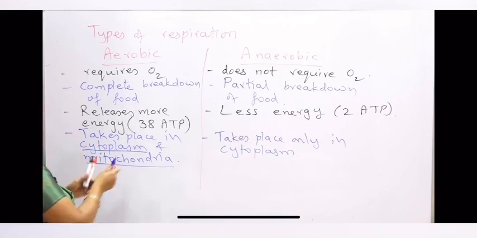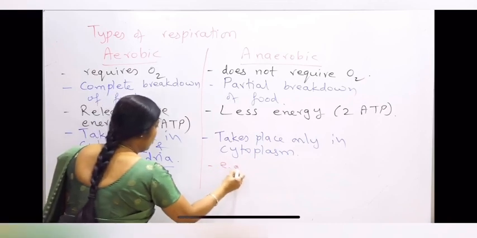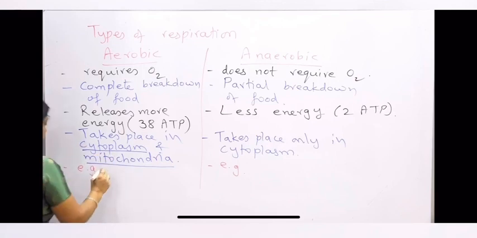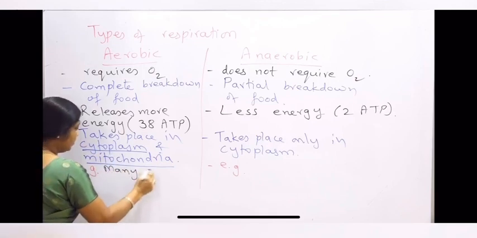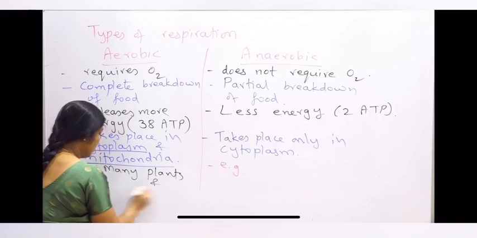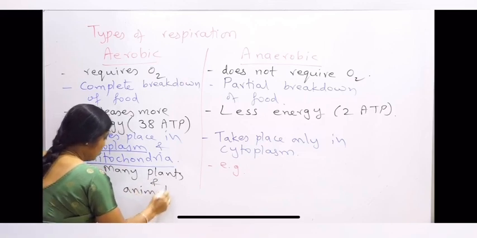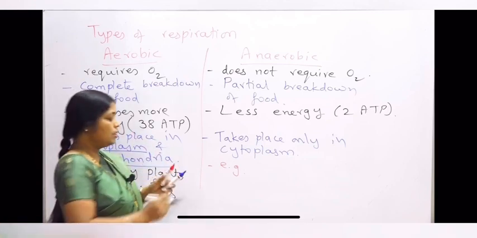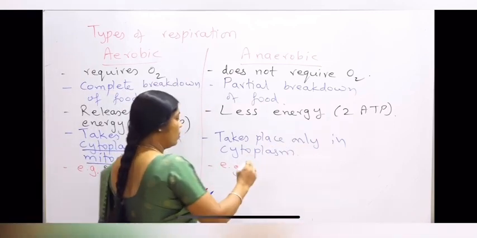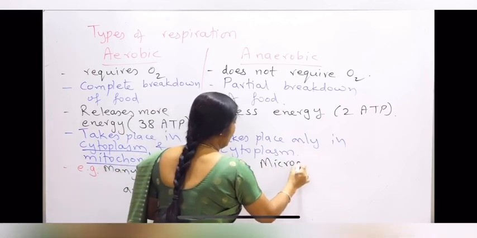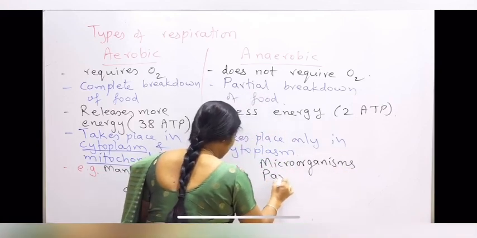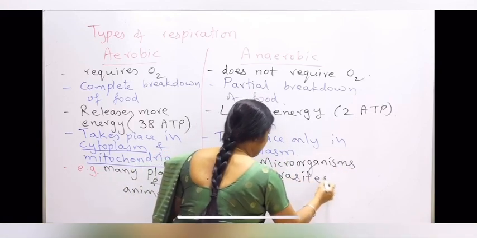Now where does this aerobic and anaerobic respiration take place? So we will take up the examples now. Aerobic respiration takes place in all the higher organisms, so in many plants and animals. Most of the plants and the animals respire aerobically. And anaerobic respiration generally takes place in some lower group of organisms, like in the microorganisms, even in some parasitic organisms, parasites.